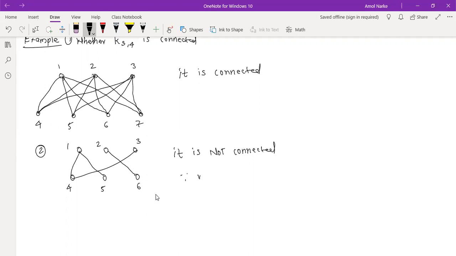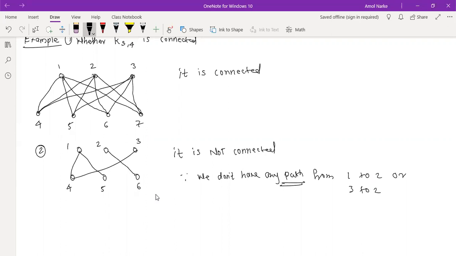Since we don't have any path, underline the word path, any path from 1 to 2 or 4 or 3 to 2.